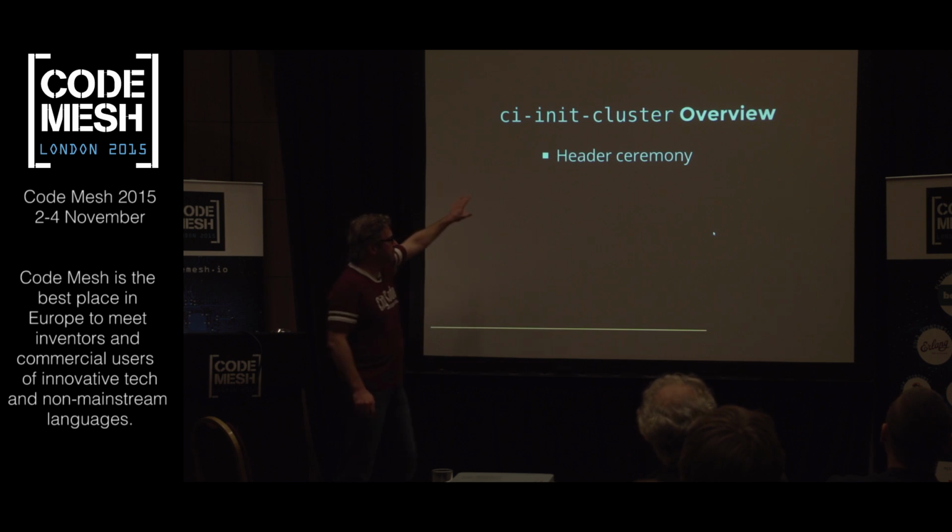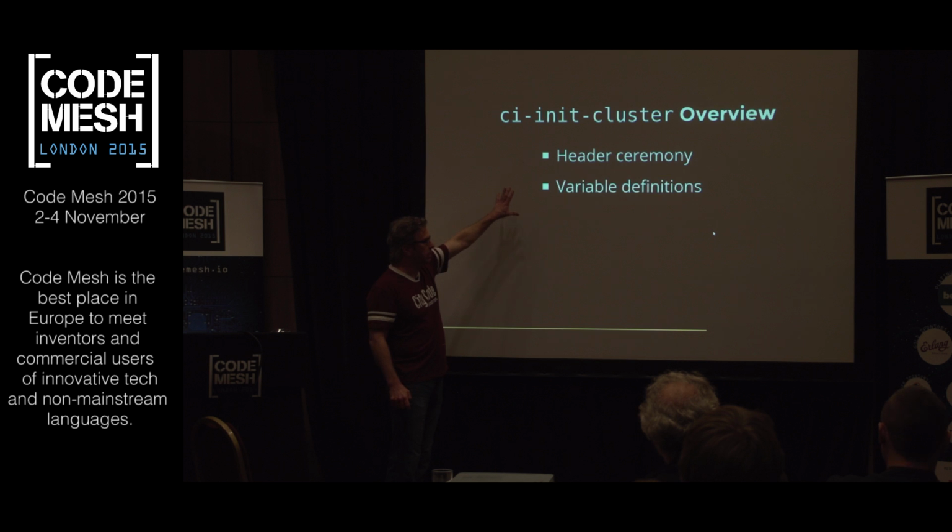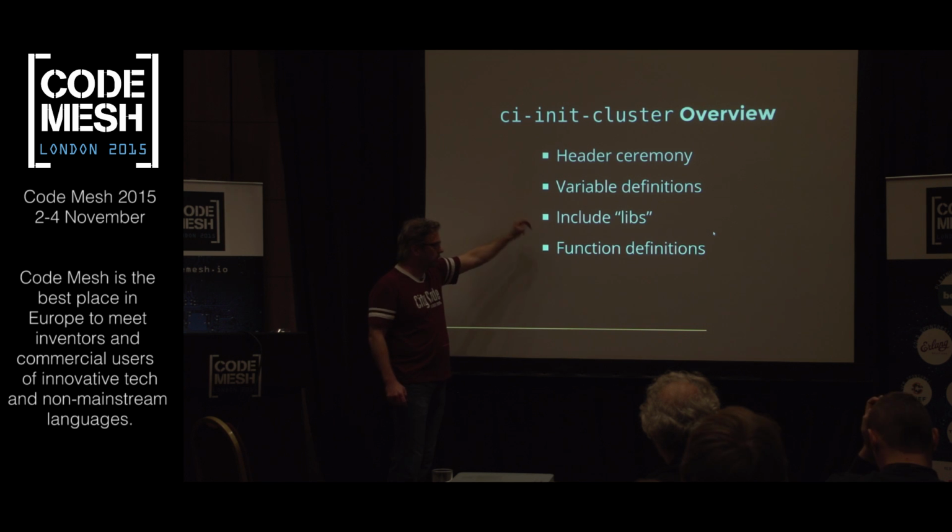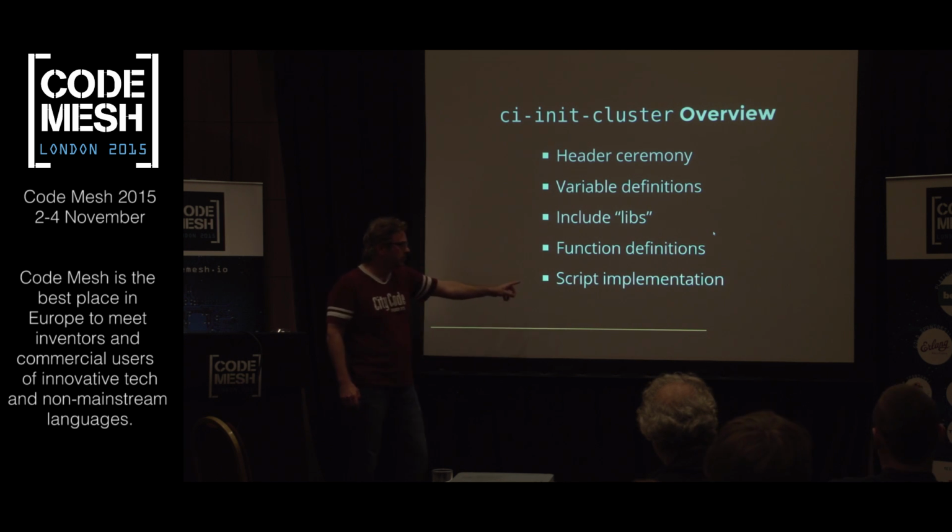All right, so we have what I'm going to call header ceremony. We'll take a look at that. Variable definitions, some includes as libraries, quote unquote. Take a look at that. Function definitions, lots of these. And a single, usually very simple script implementation. And that's basically what a script would look like in Bash, conceptually.